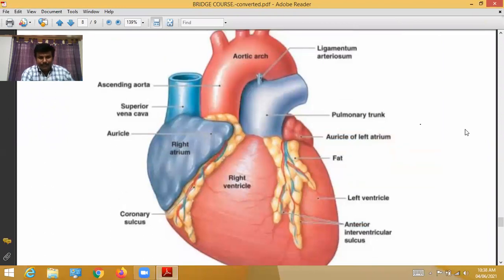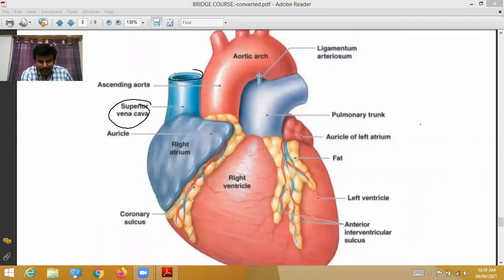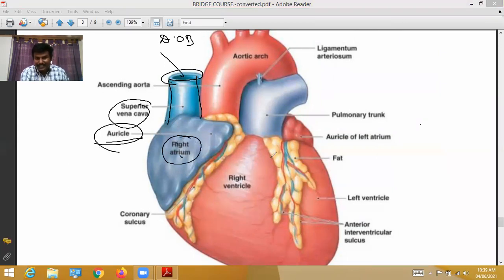See, this is the superior vena cava. It brings deoxygenated blood from upper body parts, neck and head, and opens into the right auricle. The right atrium is nothing but the auricle. The right auricle is larger and the left auricle is small.